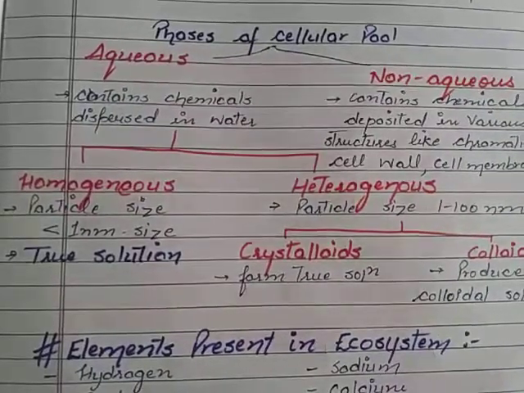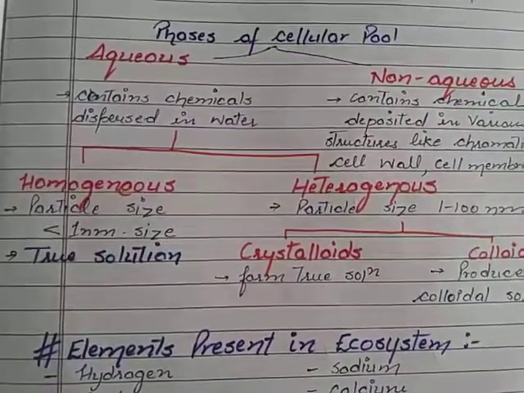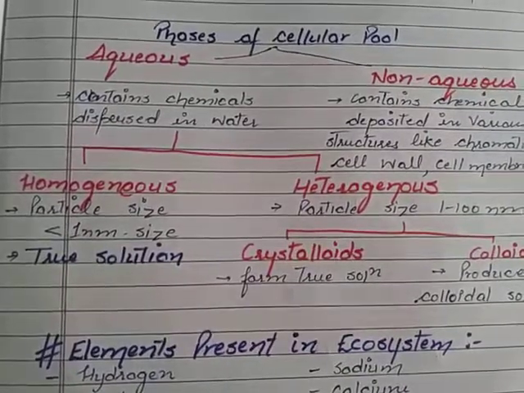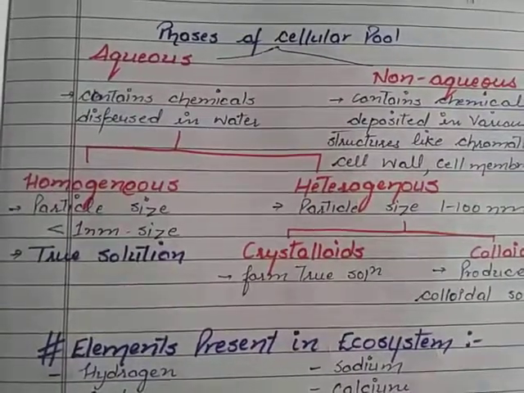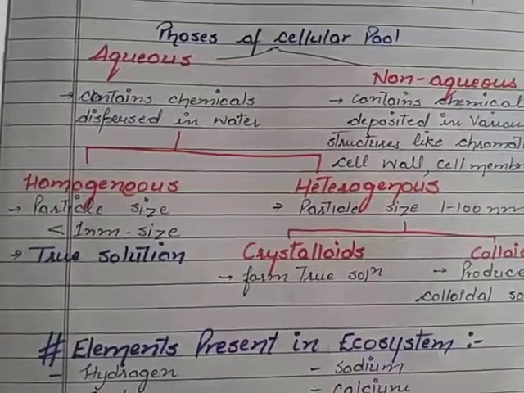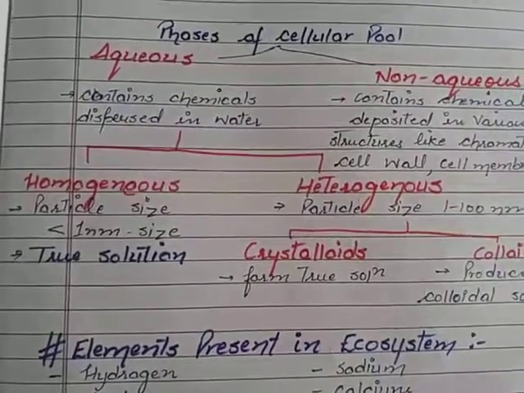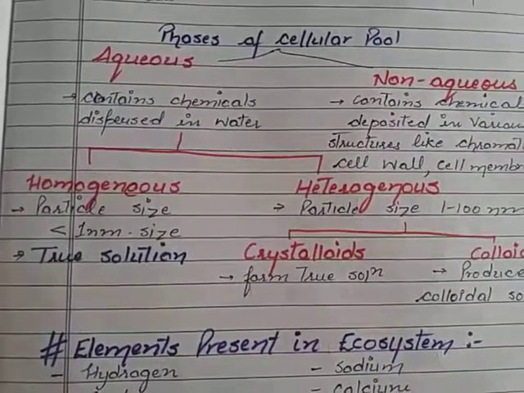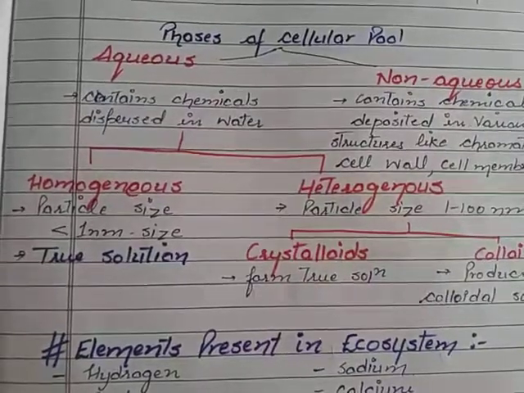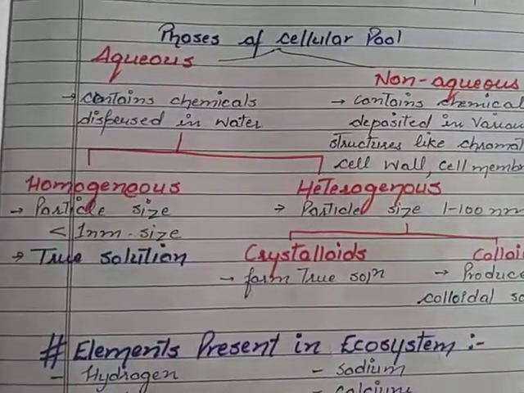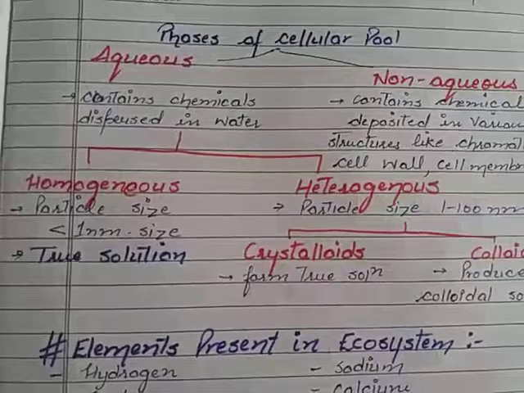That kind of solution is said to be a true solution, and when you taste that solution, the concentration of salt is the same in every sip. Homo means the same, genus means concentration. If the concentration is the same throughout, it is said to be a true solution.